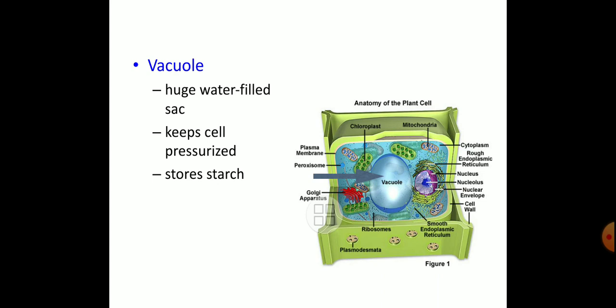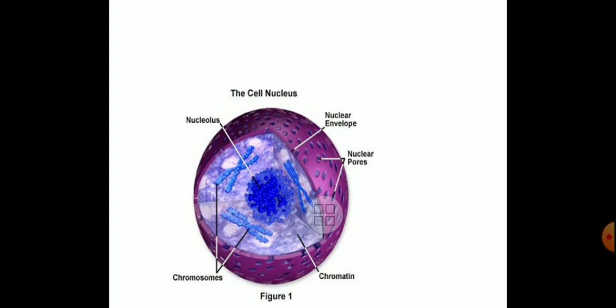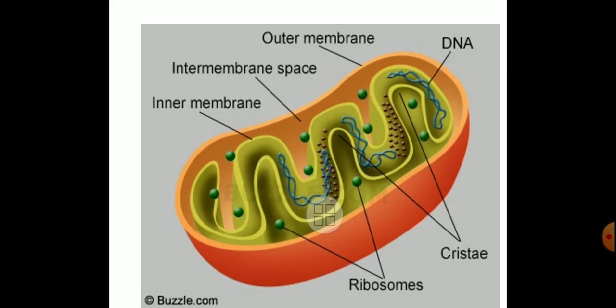It keeps the cell pressurized, stores starch and some, we have to say that the excretions. Here we can get idea about detailed structure of that one. Now the cell, nucleus, nucleolus, nuclear envelope, chromatin. So these are the detailed structures of that one.